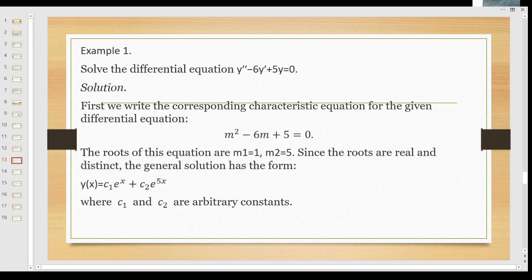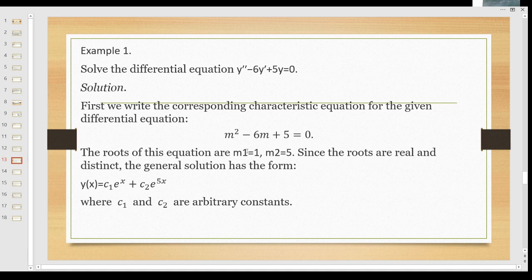Next, let me solve a second order linear differential equation with constant coefficients for the repeated real, distinct and complex roots. Let me consider y double dash minus 6y dash plus 5y is equal to 0. Then the characteristic equation is m square minus 6m plus 5 is equal to 0. We can consider m or r, whatever.